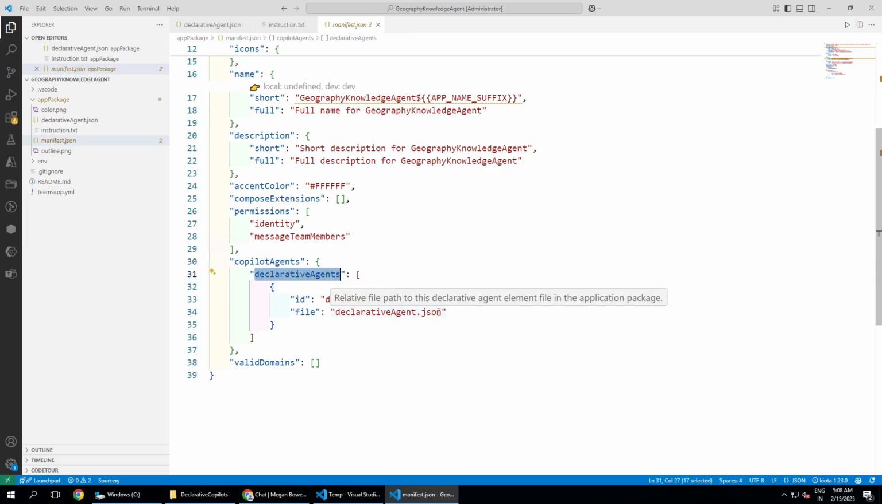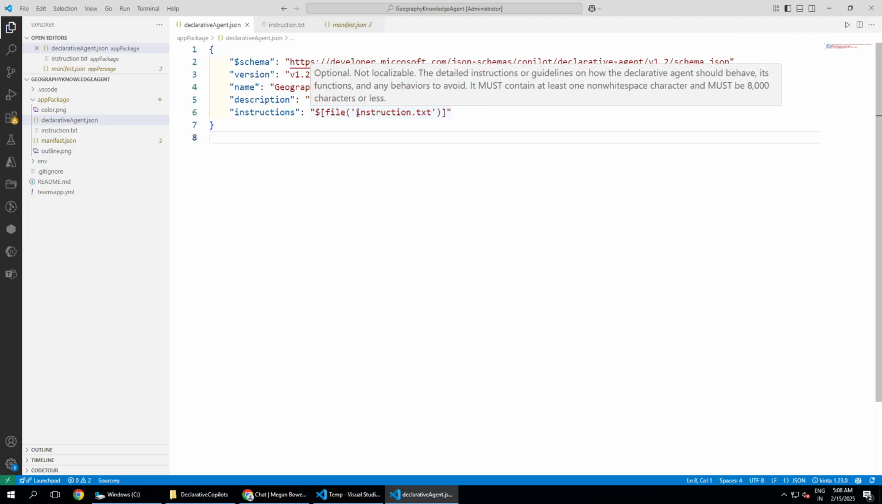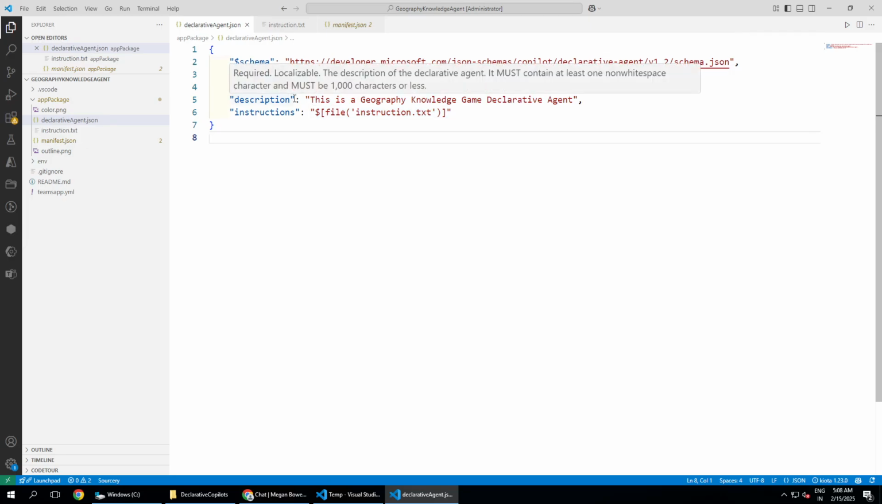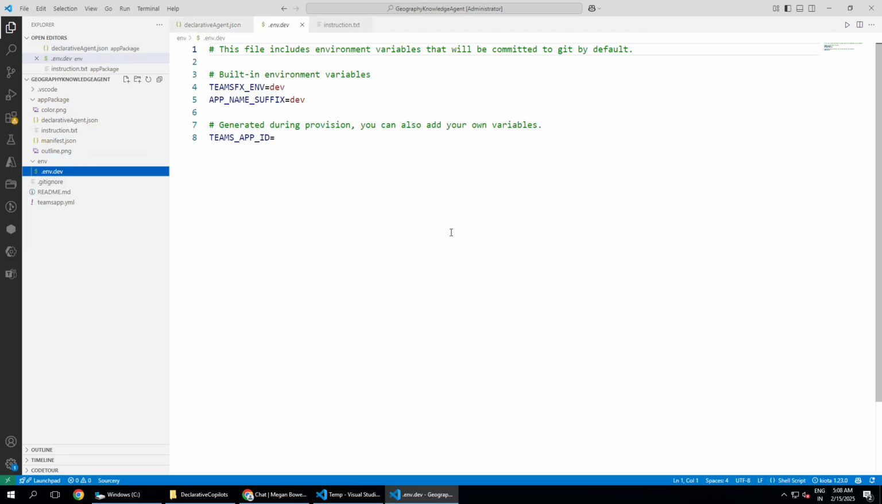And inside of it, we are declaring our declarative agent with the ID of declarative agent, and the file is declarative agent.json, which is the entry point, and from where it defines which instruction to call, what is the description of it, and that's it. We do have environment files here, but we are not going to use them. For example, if you are trying to create a Teams app out of it, probably in that case you can use that, but we are not going to do that.